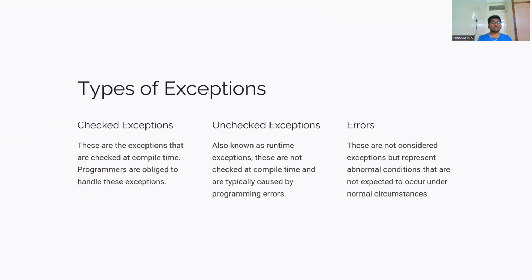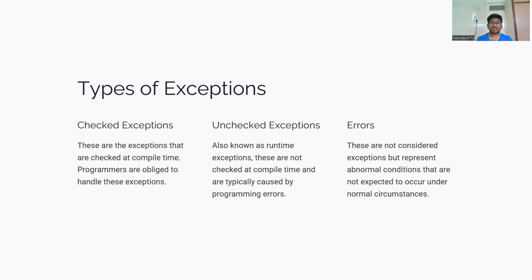Types of exceptions. There are three types: checked exceptions, unchecked exceptions, and errors. Checked exceptions are the exceptions that are checked at compile time. Programmers are obliged to handle these exceptions.